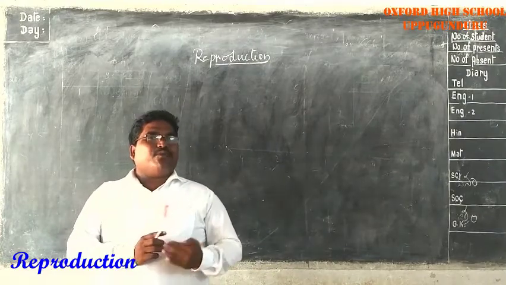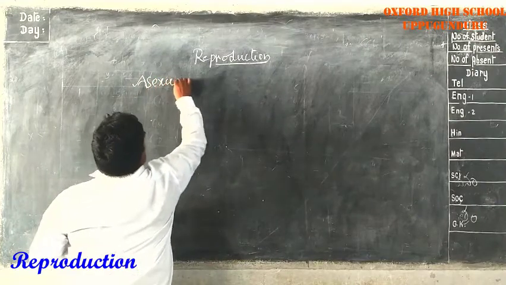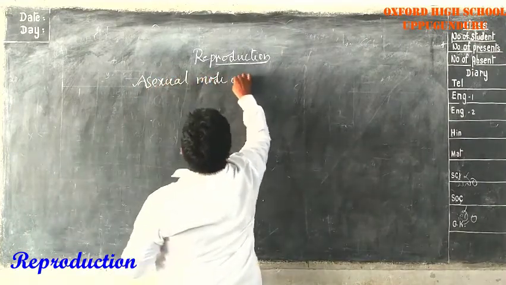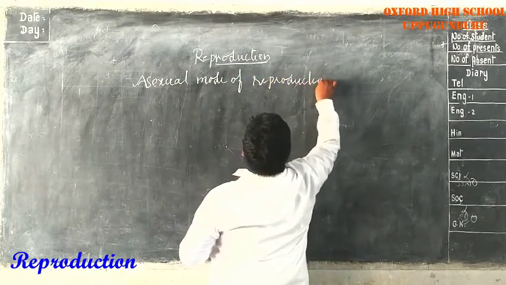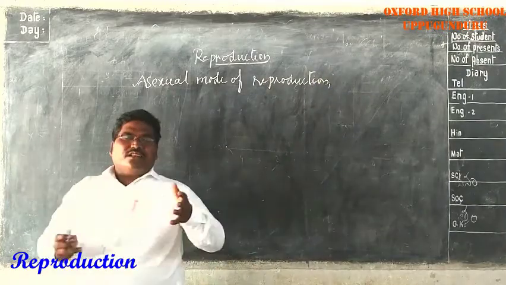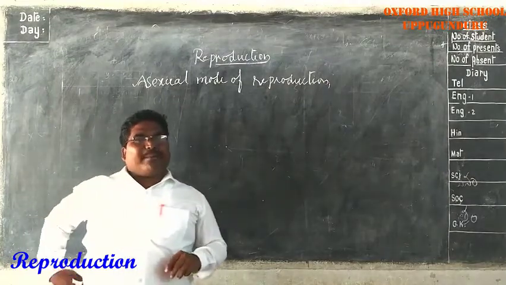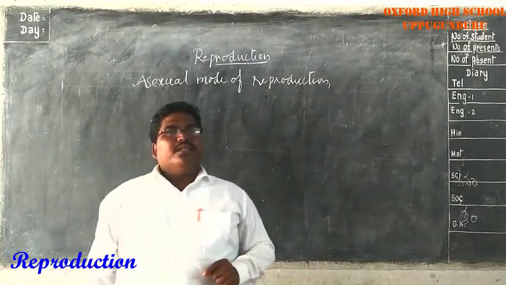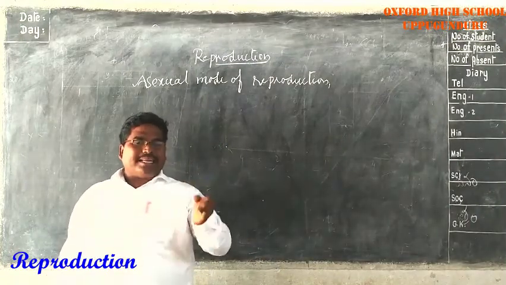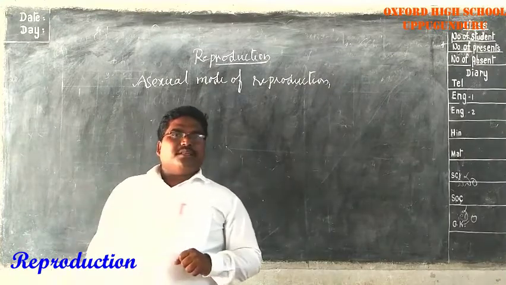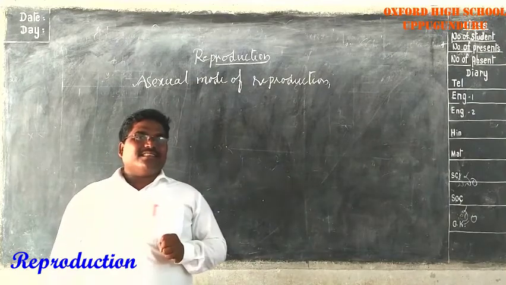In the previous section we discussed the asexual mode of reproduction, in which a single organism is involved and there is no fusion of gametes. We can see this mode of reproduction in lower organisms like amoeba, bacteria and paramecium, by fission. The second one is budding, in hydra and yeast.